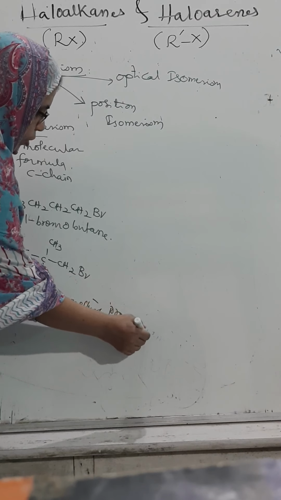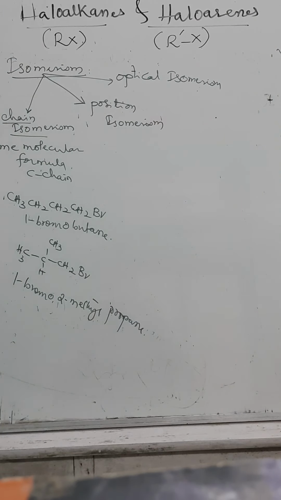Children, calculate its molecular formula and tell me, are they the same or not? How many carbon atoms are there? 1, 2, 3, 4. 4 carbon atoms. How many hydrogens are there? 9. Br. The molecular formula is the same, but the arrangement of the carbon chain is different. They are called as what? They are called chain isomers. We can go on writing many examples.